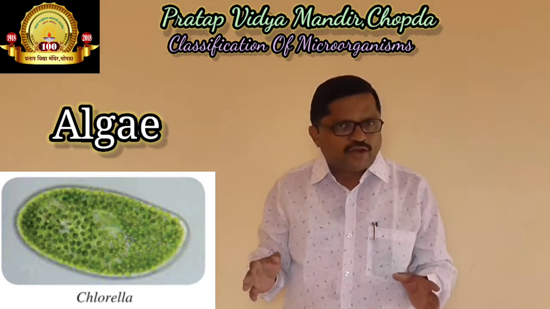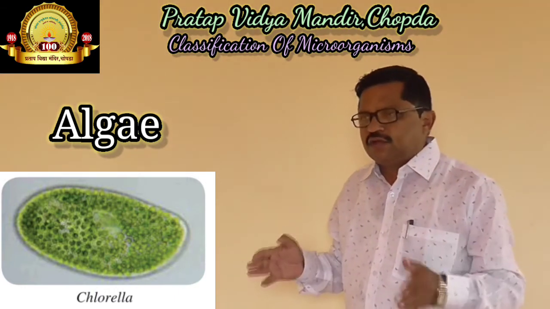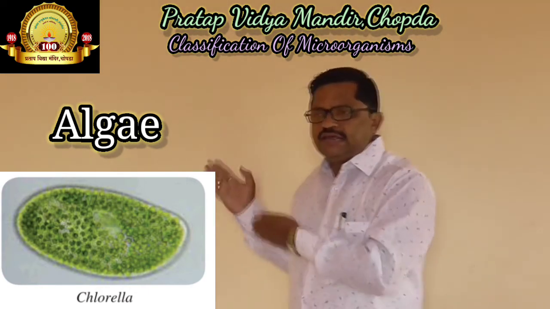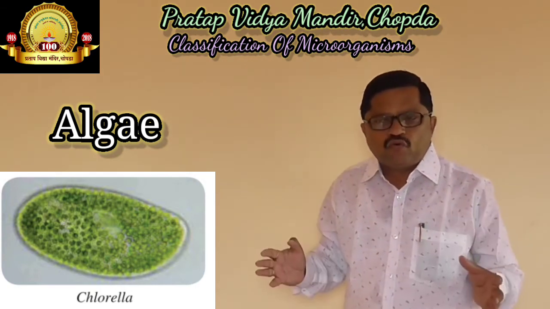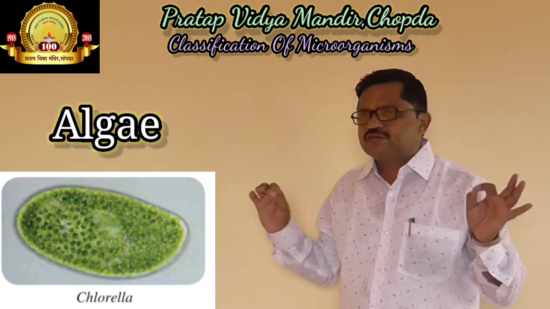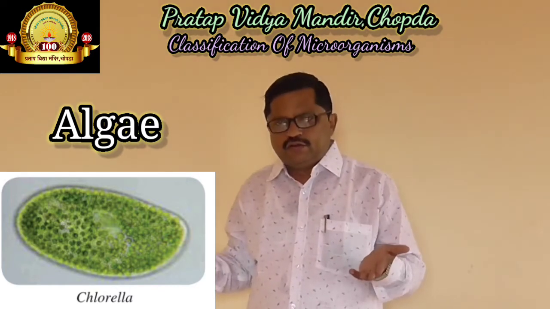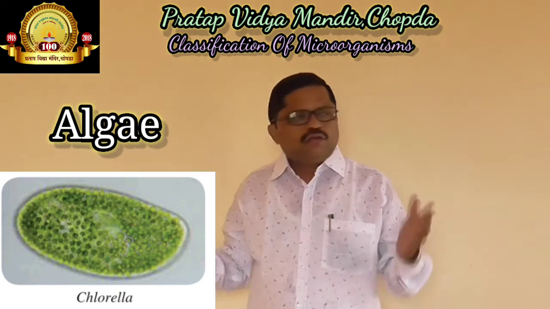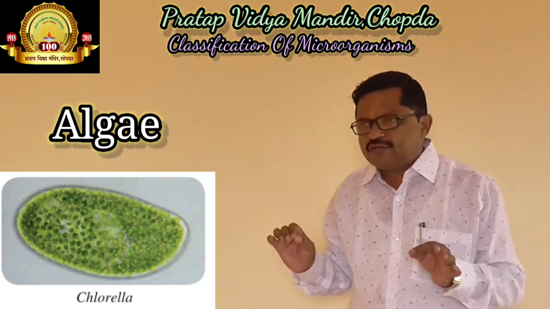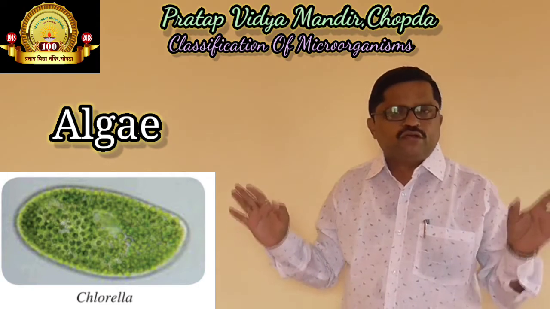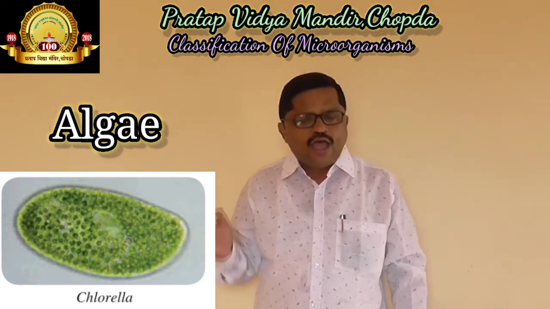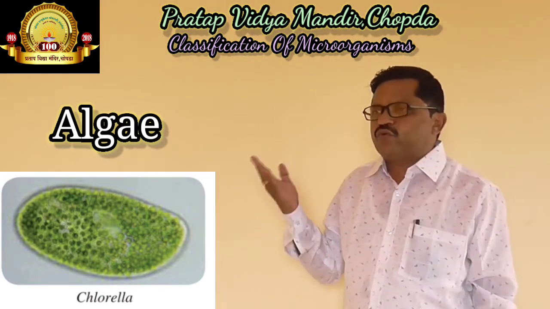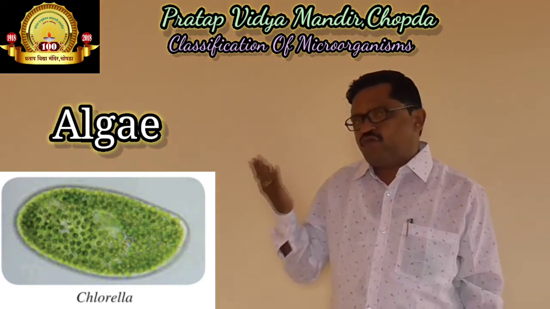With the help of chloroplast and other things like water and carbon dioxide, algae prepare their own food in the process of photosynthesis. In the 7th standard, you studied what photosynthesis is. It means organisms which contain chloroplast can make their own food in the process of photosynthesis. Algae is also autotrophic, so it can prepare its own food.